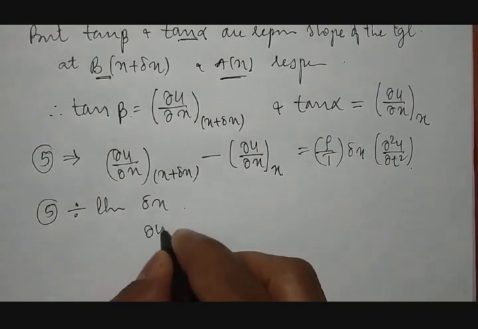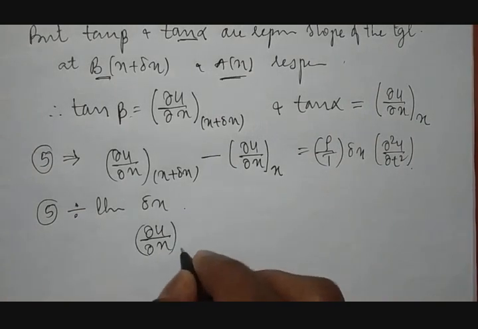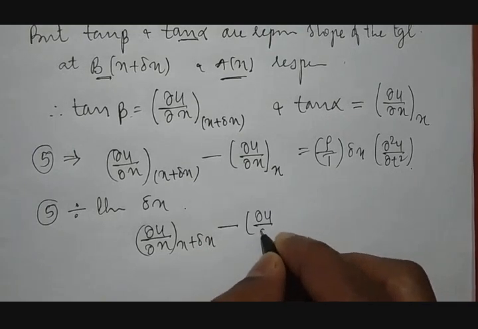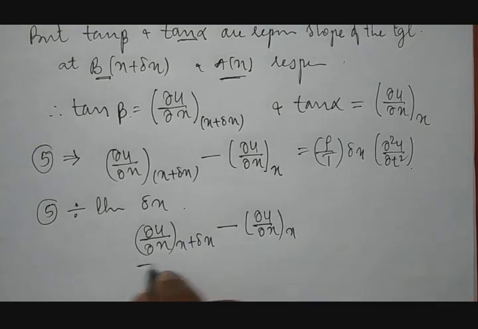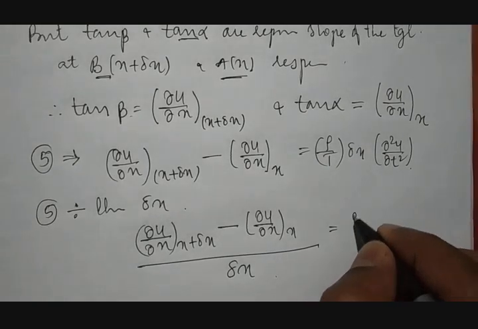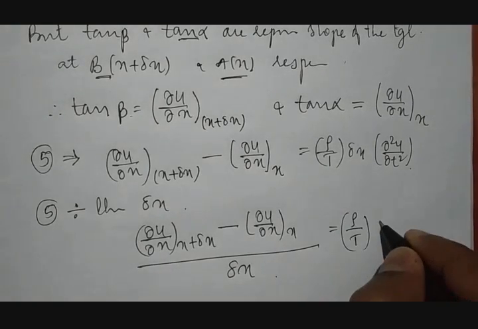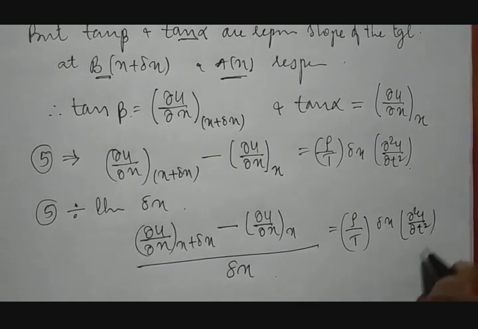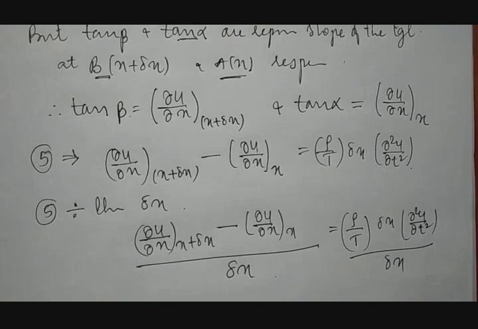We get dou u by dou x at x plus delta x minus dou u by dou x at x, divided by delta x, which is equal to rho by t into delta x into dou square u by dou t square divided by delta x.